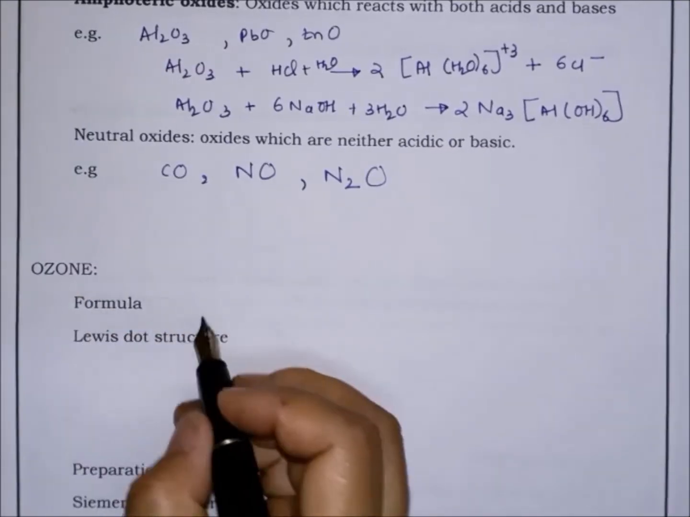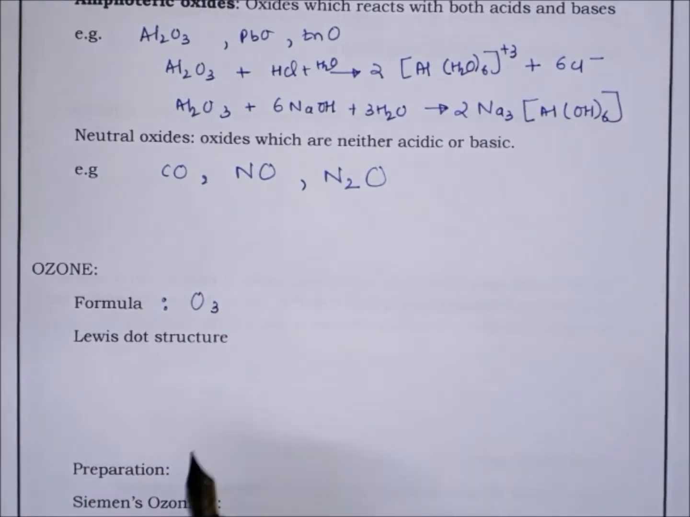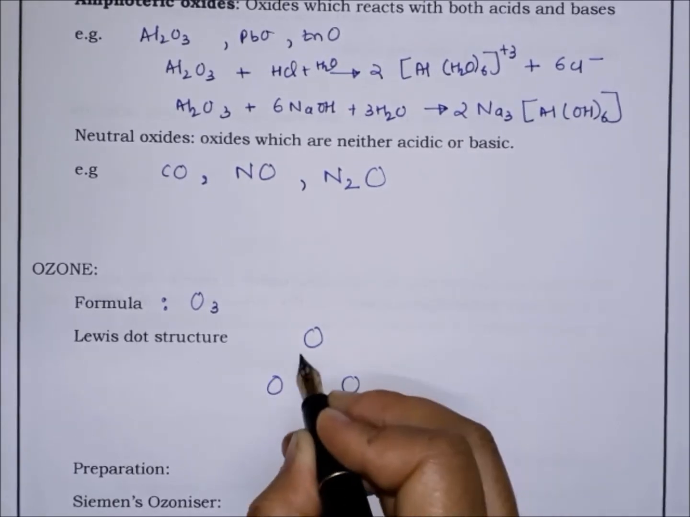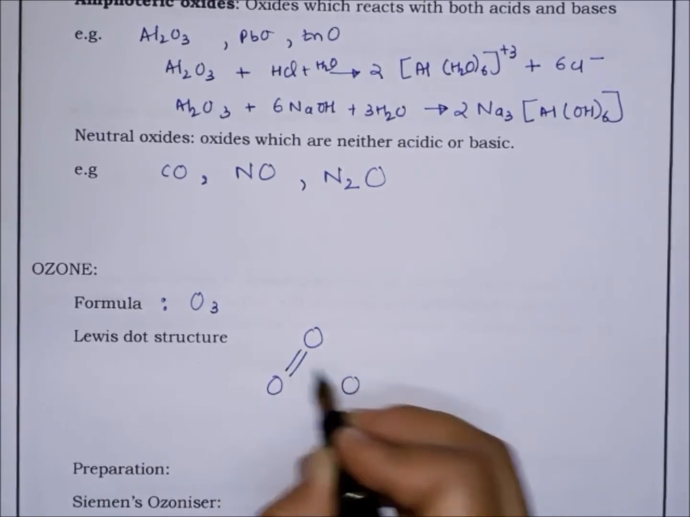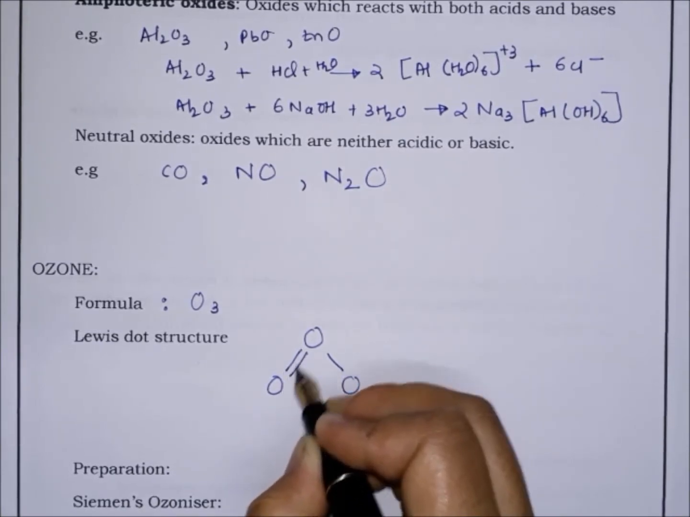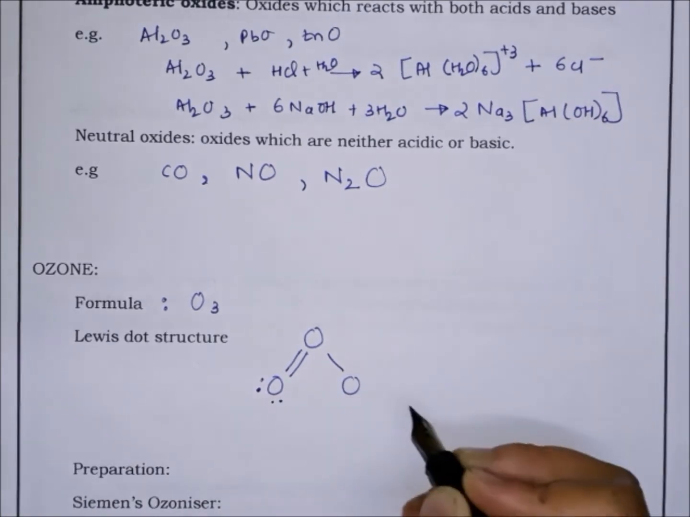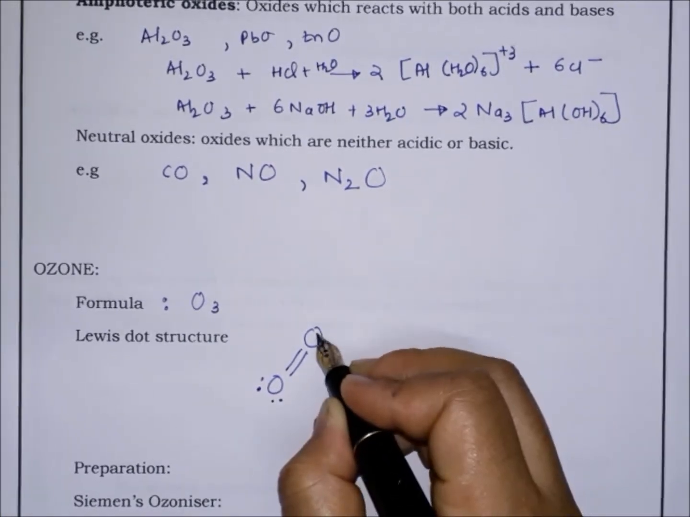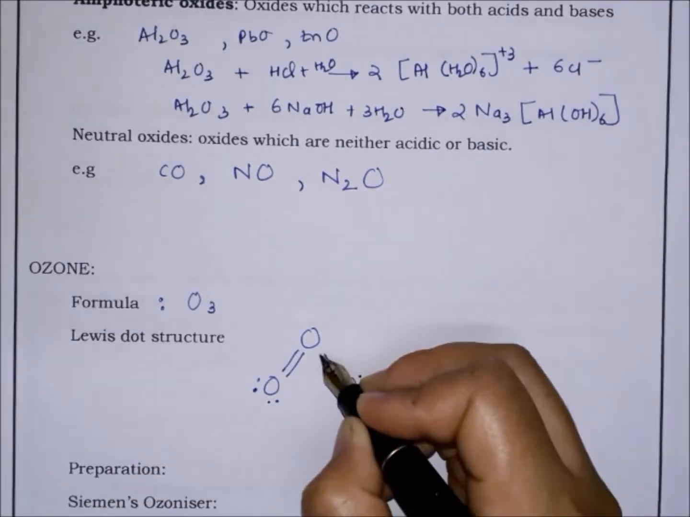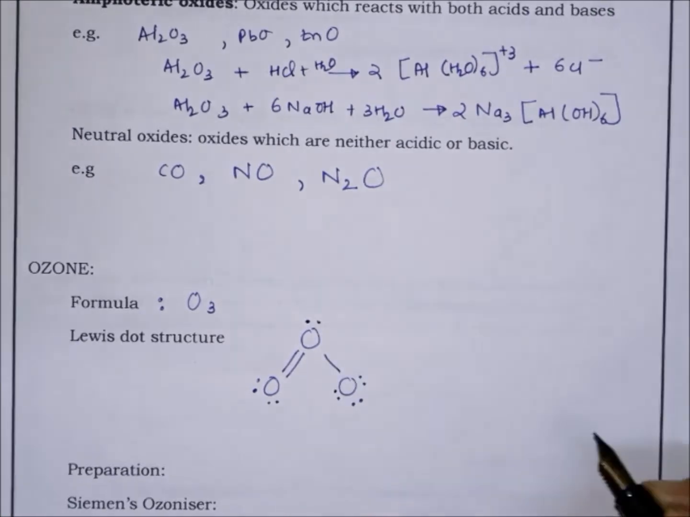Next we are going to discuss ozone. What is the formula? It is O3. Now what is the Lewis dot structure? Ozone has a bent structure. Since it is sharing two pairs of electrons with this oxygen, it uses two electrons. These two electrons belong to this oxygen only, so its 6 electrons are unused. Now how many are used? 1 2 3 4, so in the middle it will have only one lone pair.